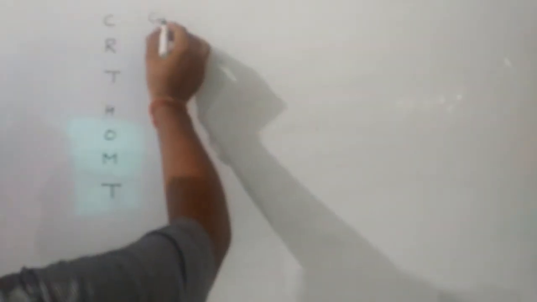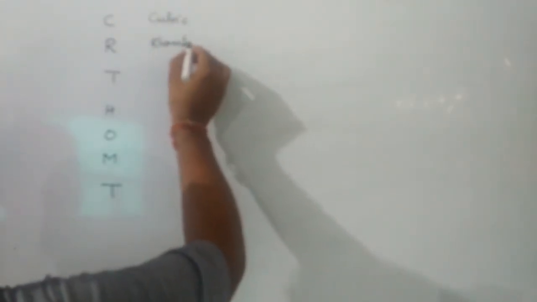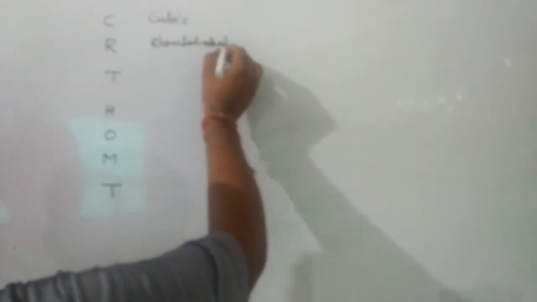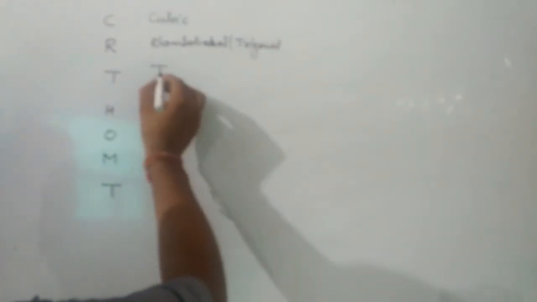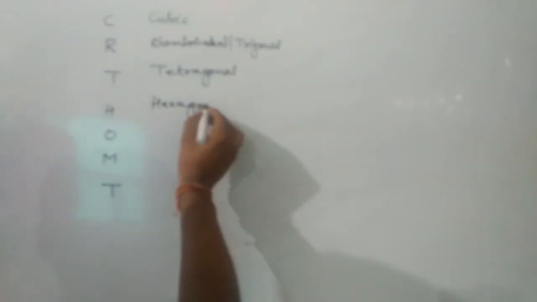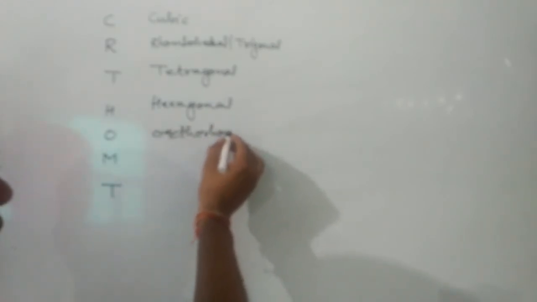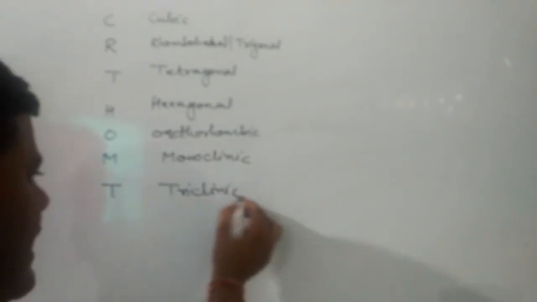C means cubic, R means rhombohedral or trigonal, T means tetragonal, H is hexagonal, O is orthorhombic, M is monoclinic, and T is triclinic.